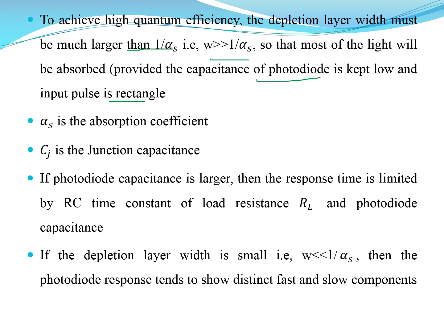Alpha S is the absorption coefficient, and Cj is the junction capacitance. If the photodiode capacitance is larger, then the response time is limited by the RC time constant of the load resistance and photodiode capacitance. This is very much essential in this case. If the depletion layer width is smaller, that is, W is very much less than 1 by alpha S, then the photodiode response tends to show distinct fast and slower components.